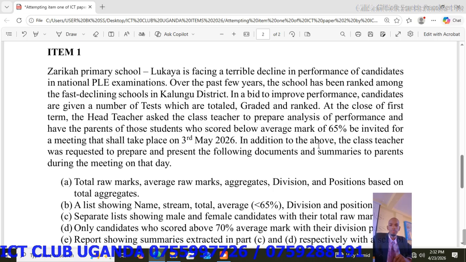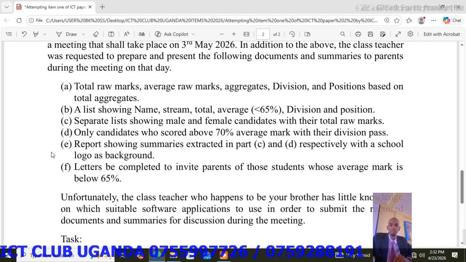In addition to the above, the class teacher was requested to prepare and present the following documents and summaries to parents during the meeting on that day. Part A of the documents to be prepared is the total raw marks, average raw marks, aggregates, division, and positions based on total aggregates. Part B, a list showing name, stream, total, average, which is below 65%, division, and position.